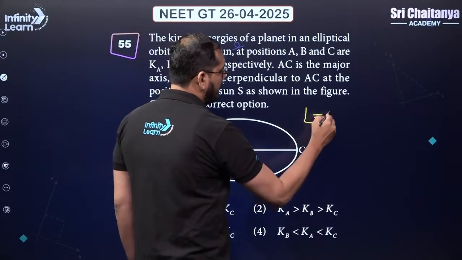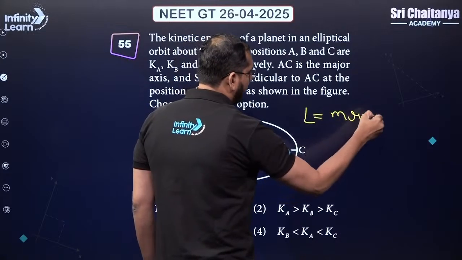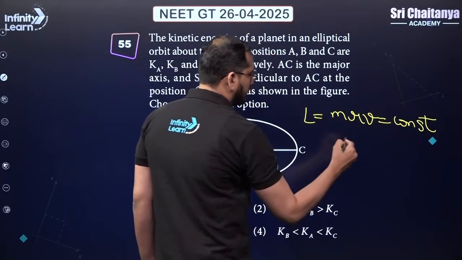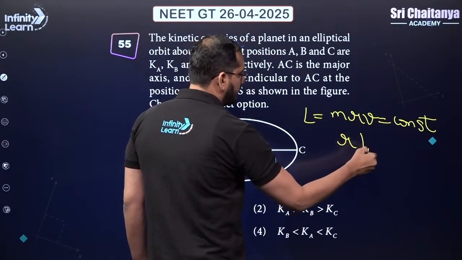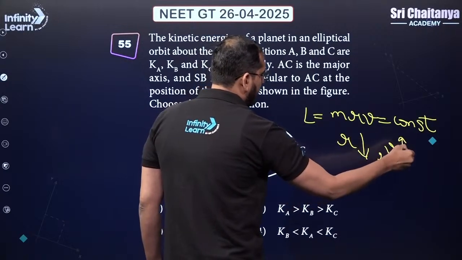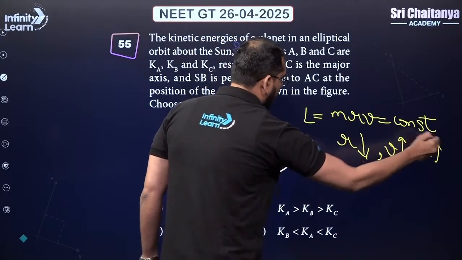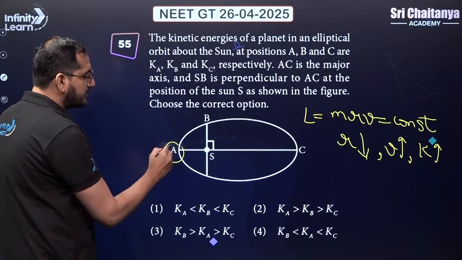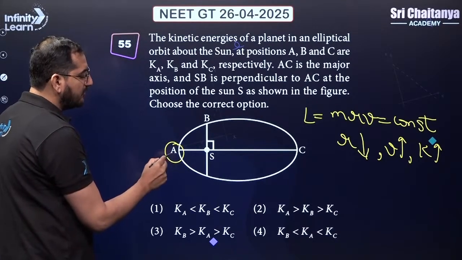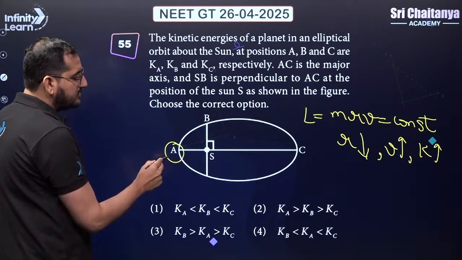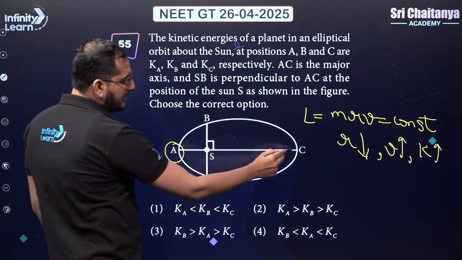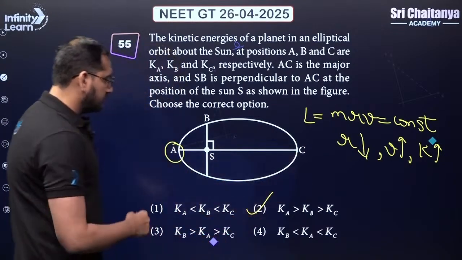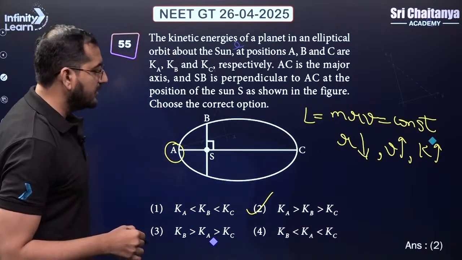So angular momentum is equal to mRV, and this is equal to constant. So wherever the radius is less, velocity will be high, hence kinetic energy will be high. At point A, the radius is less, so kinetic energy will be highest. So kinetic energy at A is highest and at C lowest. Option 2, very simple. Okay, I hope this is clear.